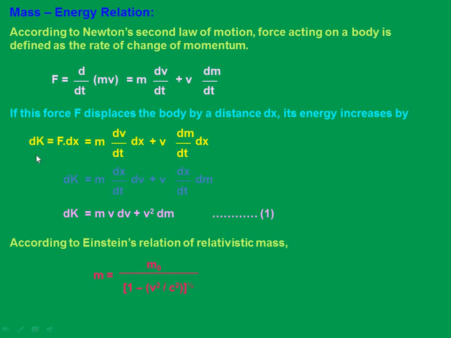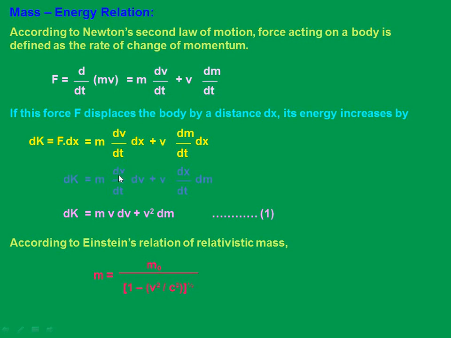I am calling that small amount dK equal to F dx. For this force and for a small displacement, whatever the work done will be stored as that kinetic energy. So m into dv by dt into dx plus v into dm by dt into dx. I am multiplying this entire force with dx. Look here, can I write it as dK equal to m into dx by dt into dv, just rearranging, plus v into dx by dt into dm, making dx by dt common for both.